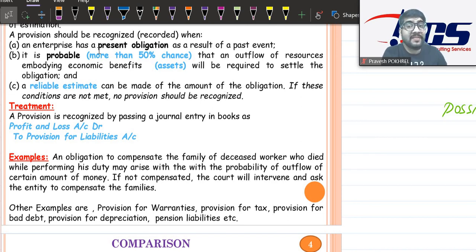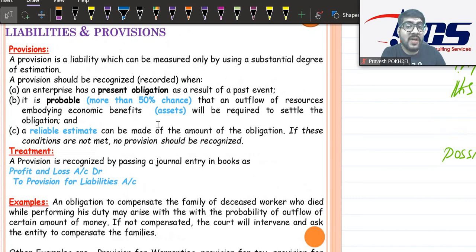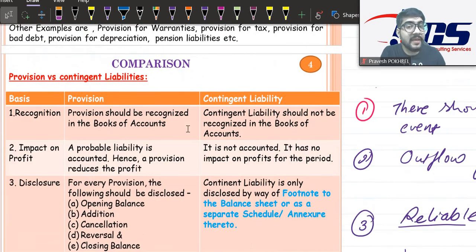Now the thing is, what if all these three conditions are not fulfilled, or any of these three conditions are not fulfilled? Then the obligation will become a contingent liability rather than a provision. If the obligation is not a present obligation, and may arise in future, then it is a contingent liability. If the obligation is a present obligation but the chance is less than 50%, it is a contingent liability. If the obligation is a present obligation, the chance is more than 50%, but it cannot be reliably estimated, then it is also again a provision. However, you should be very careful.